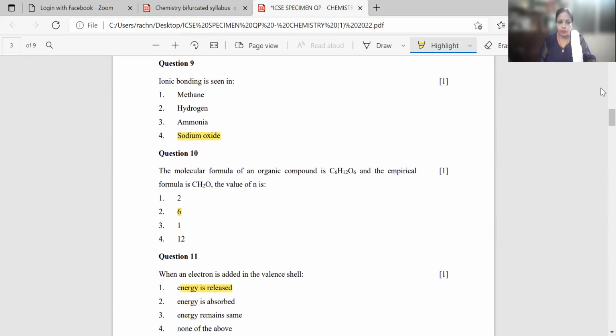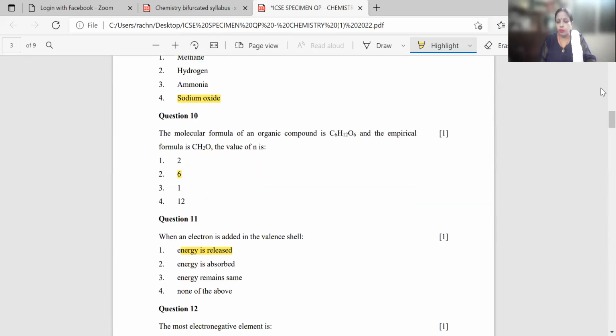Then comes your question number 10. The molecular formula of an organic compound is C6H12O6 and the empirical formula is CH2O. The value of n is. Now what is your n?